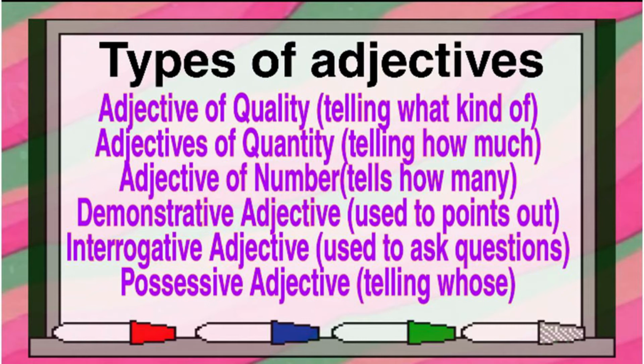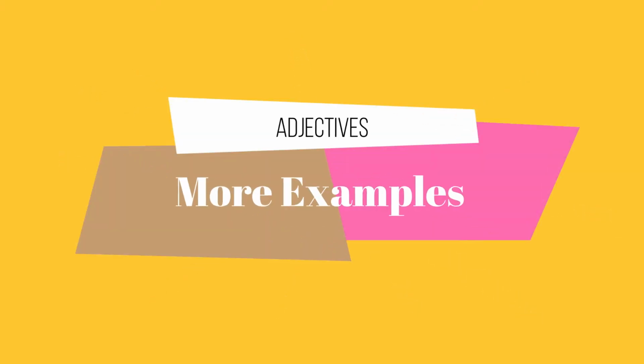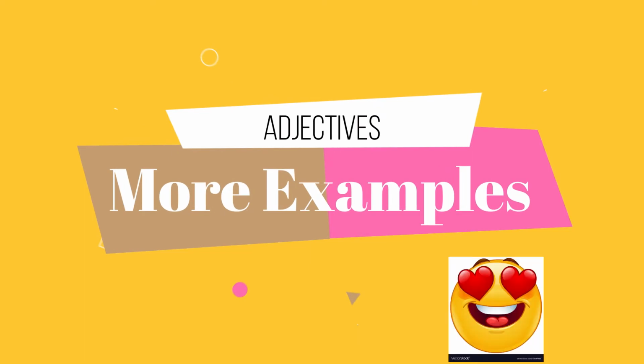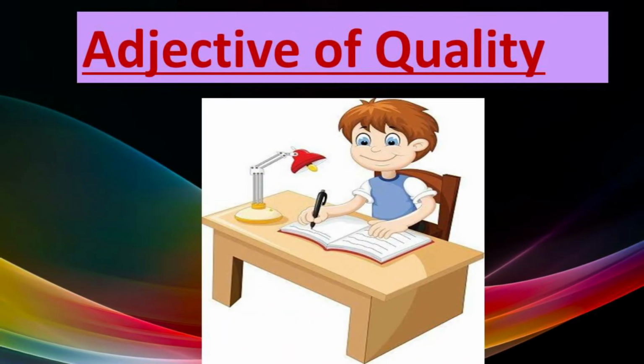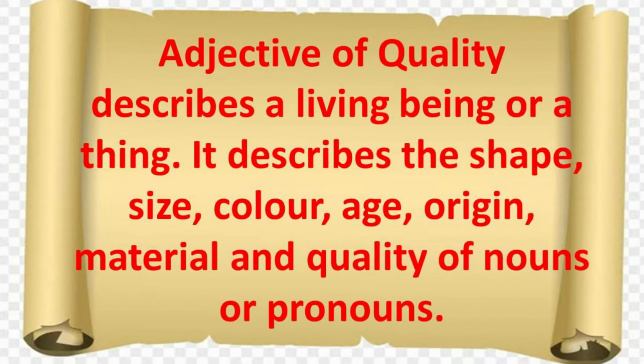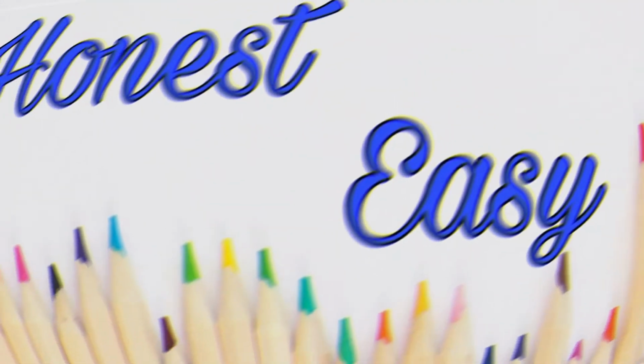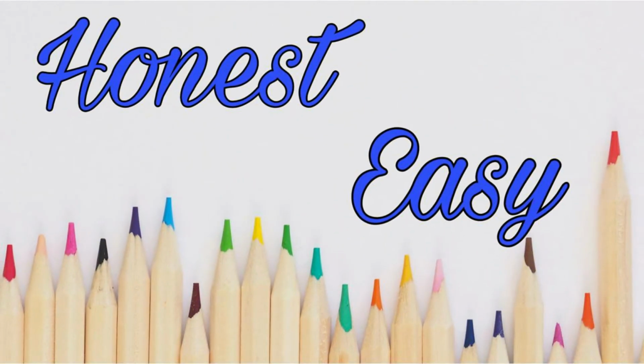Now, we will take a closer look at the types of adjectives and provide even more examples by placing them in context so you can gain a greater understanding of how they work. Let's begin. What are adjectives of quality? Adjective of quality describes a living being or a thing. It describes the shape, size, color, age, origin, material and quality of a noun or pronouns, like honest, easy.